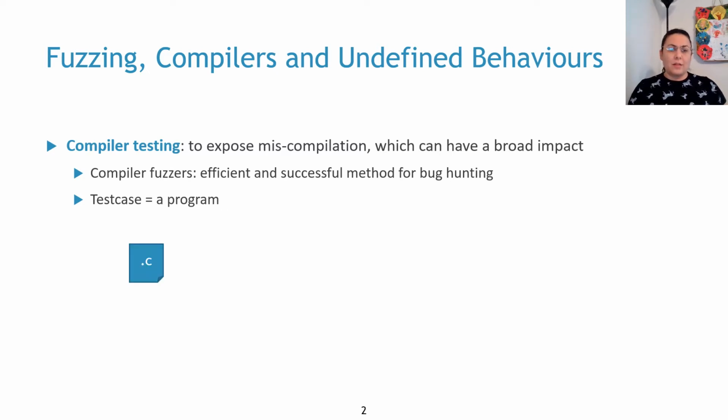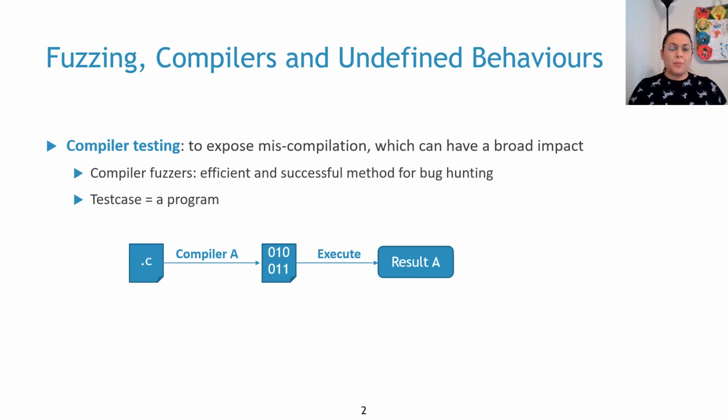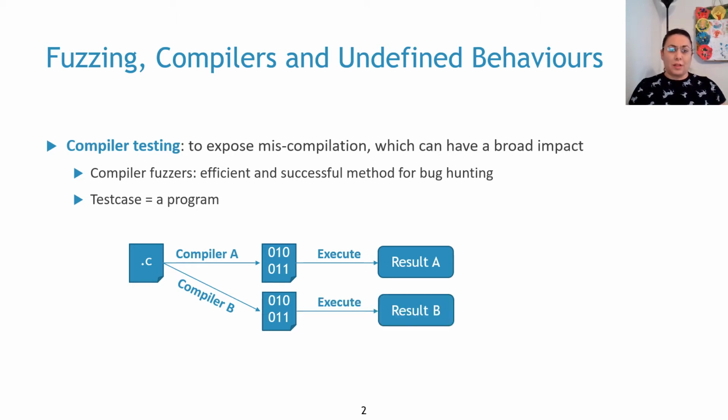A test case is a program which we can compile with a compiler A and get a binary, and then run this binary and get a result A. We can repeat the same process with another compiler B, get a binary, execute it and get a result B, which is supposed to be the same. However, if result A is not equal to result B, then we have a miscompilation, which can affect any program that compiles with this compiler.